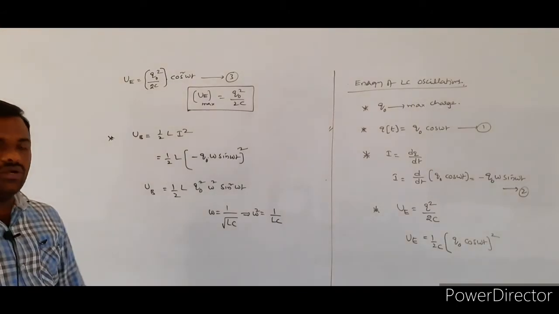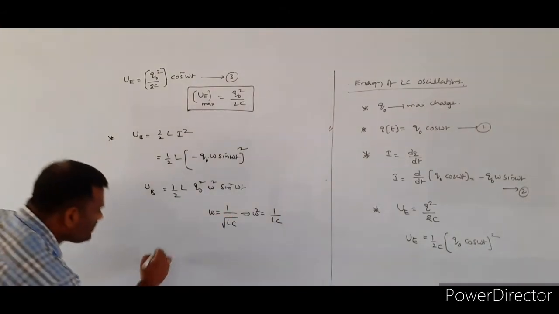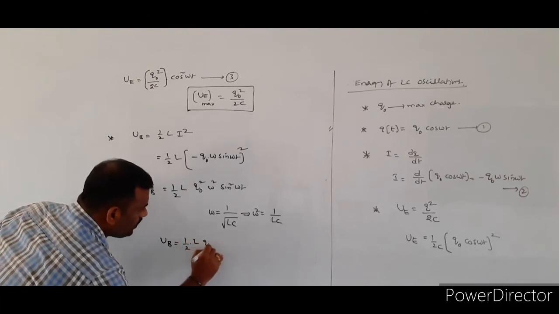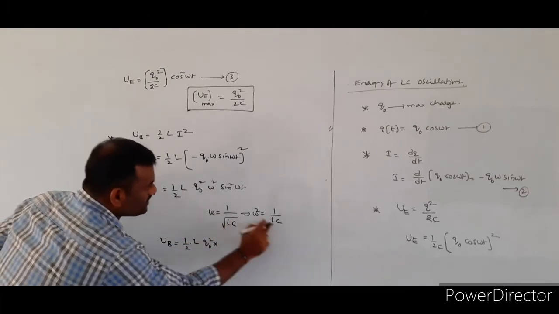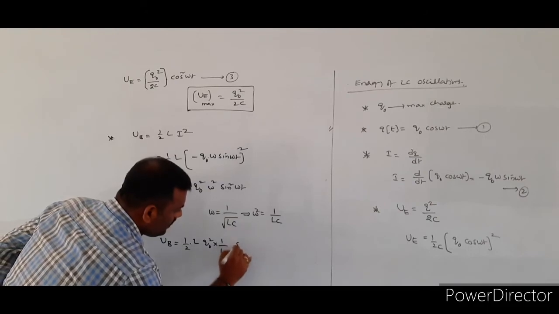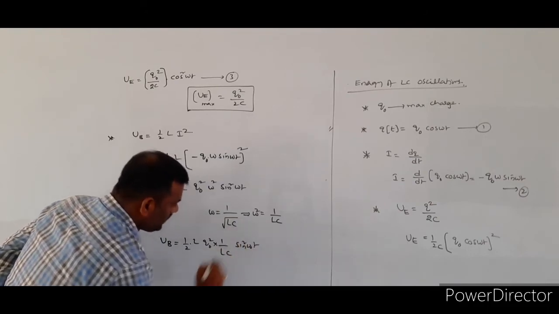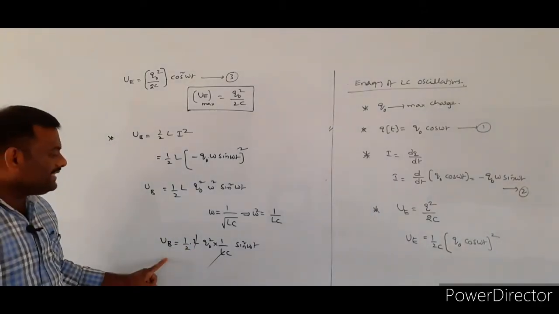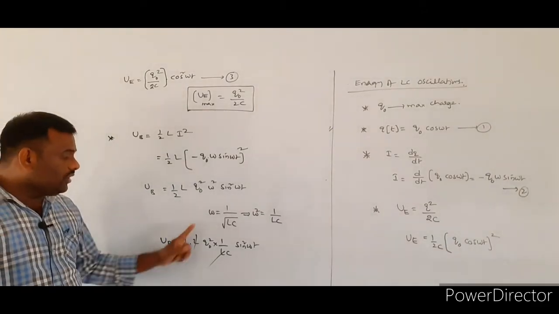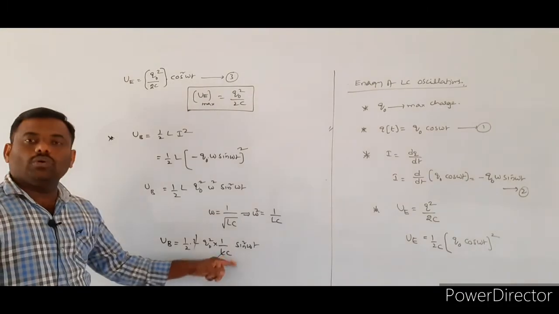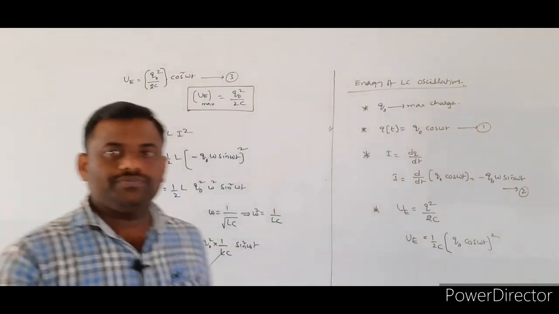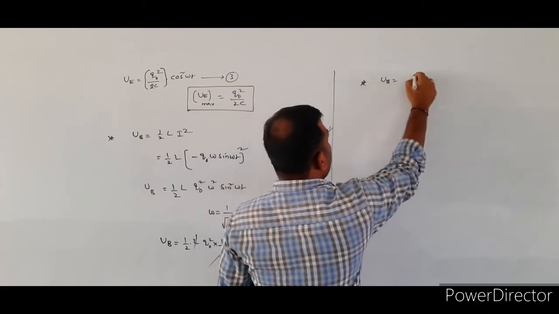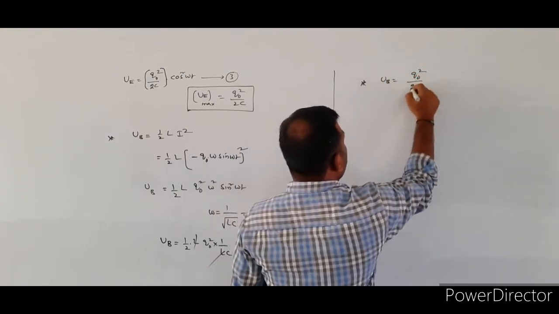If you substitute the value here, 1 by 2 L into Q naught square into 1 by LC into sin square omega t. Here L and L get cancelled. So UB is equal to 1 by 2 Q naught square into 1 by C into sin square omega t, which simplifies to U suffix B equal to Q naught square by 2C